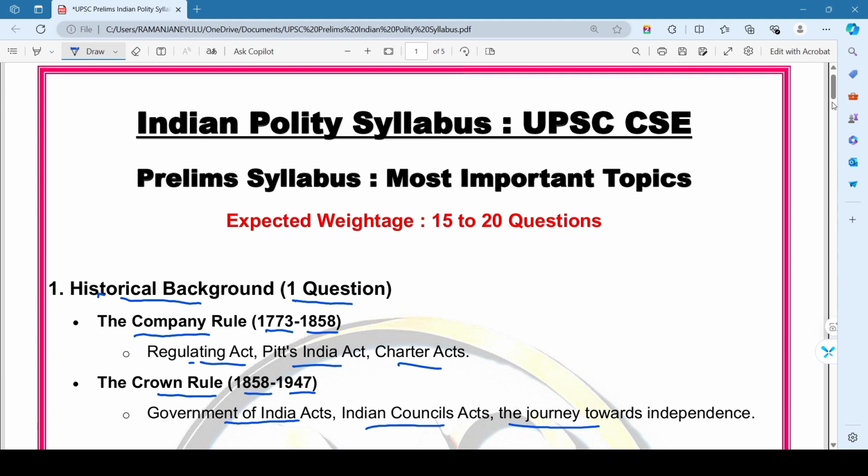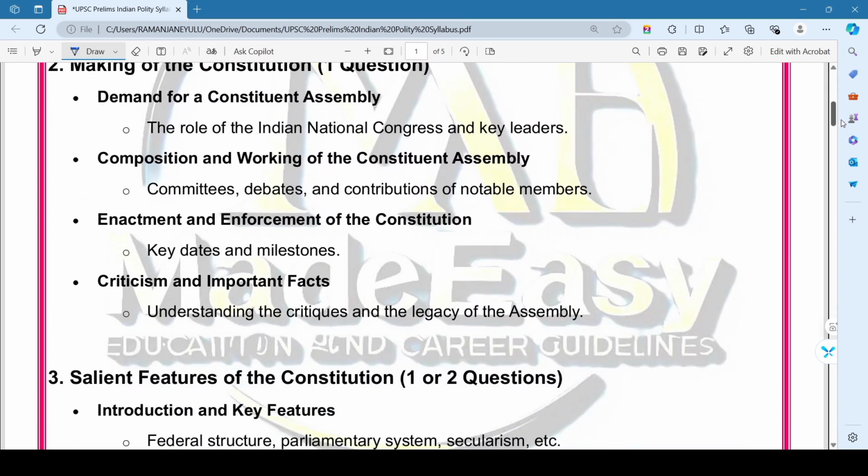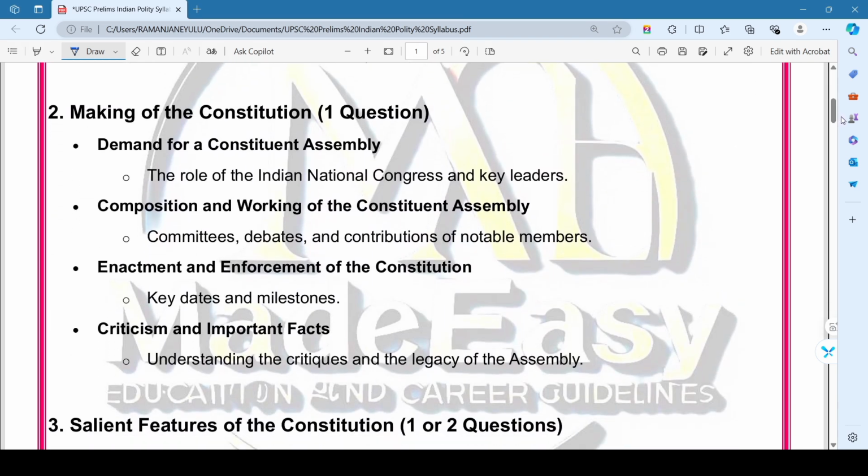Then coming to the second chapter, that is the making of the Indian Constitution. Here we expect at least one question from this chapter. Here we mainly focus on the demand for the Constituent Assembly, that is the role of the Indian National Congress and key leaders. Then the second topic, composition and working of the Constituent Assembly, that is committees, debates, and contributions of notable members.